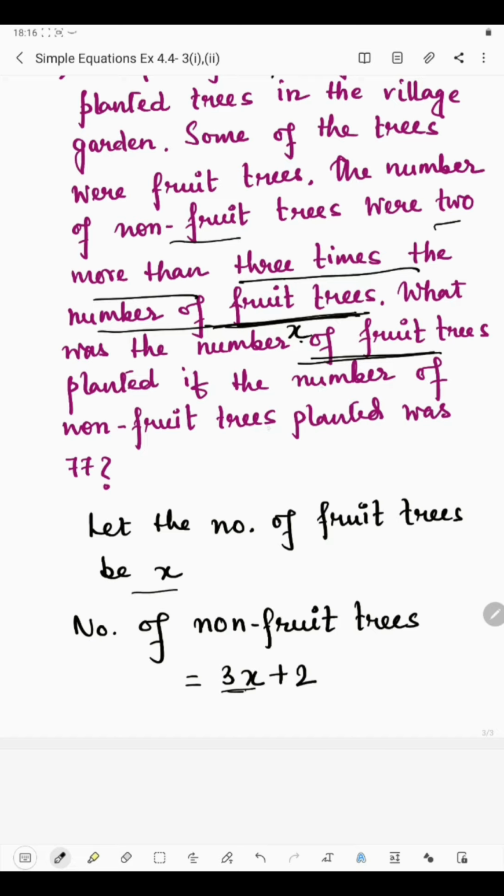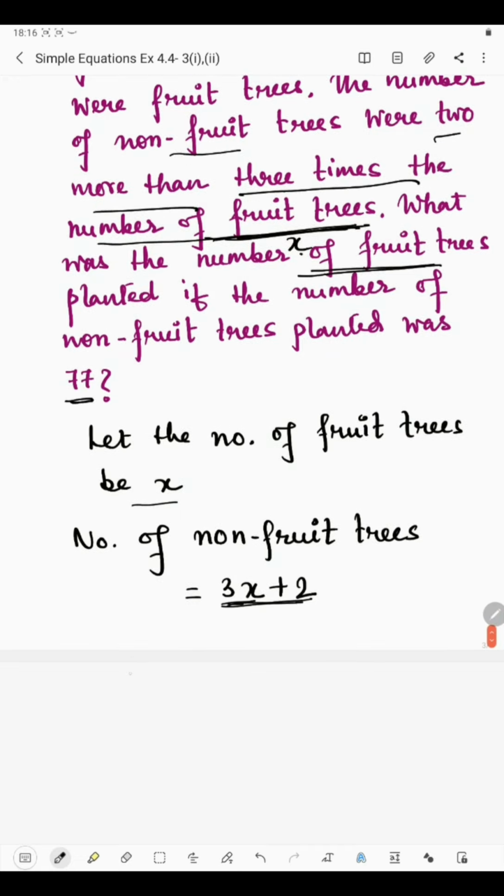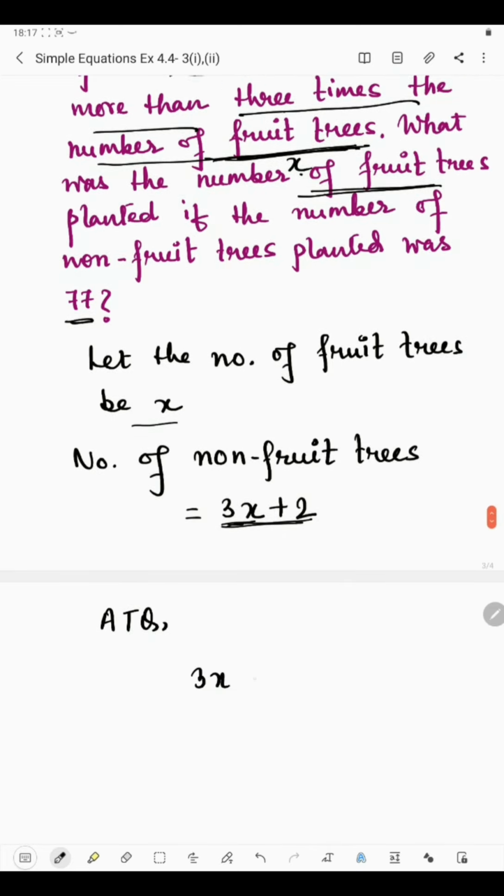If the number of non-fruit trees planted was 77. Now the number of non-fruit trees is given, which is 77. So according to the question, 3x plus 2 will be equal to 77.